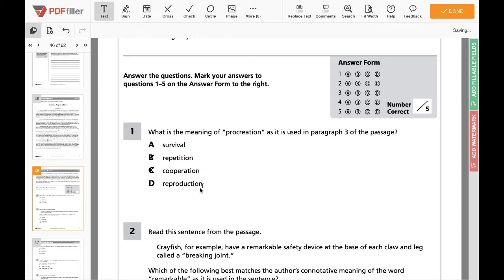Now we have reproduction. Even if you don't know what reproduction means, we can use those prefixes, suffixes, and root words to understand this. So we know re means again. We talked about that as an example when we talked about Greek and Latin word parts. So re means again, and what does it mean when you produce something? You're creating something, right? And we talked all about how that word procreation is all about creating something new. So we know that D, reproduction, is our best answer for number 1.